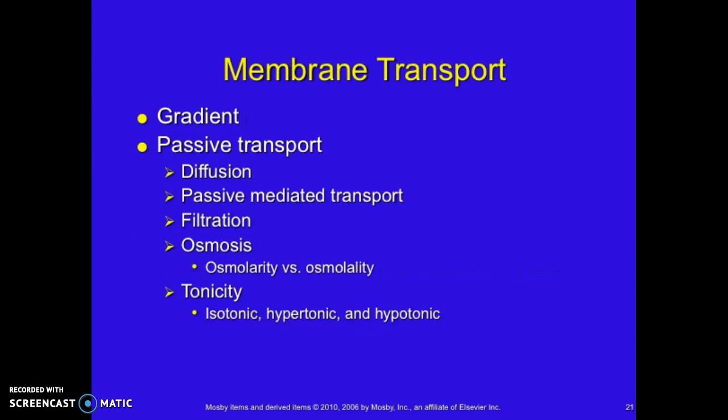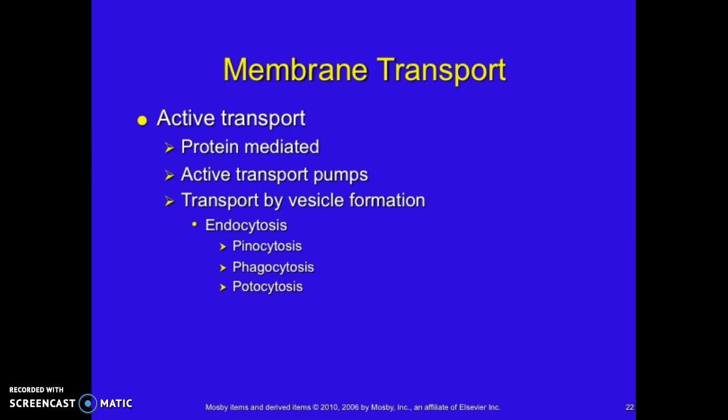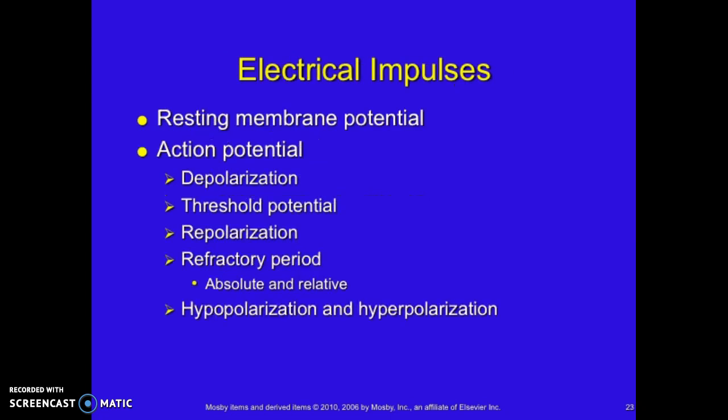Things can also sometimes move across a membrane using passive transport, like diffusion or passive mediated transport, filtration, osmosis, or tonicity. Items can also move across a membrane using active transport, which is protein mediated, and through the use of active transport pumps. Cells can also carry and transmit electrical impulses through the action potential of depolarization, threshold potential, repolarization, the refractory period, and the hypopolarization and hyperpolarization.